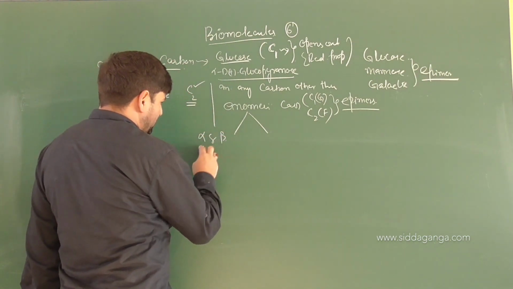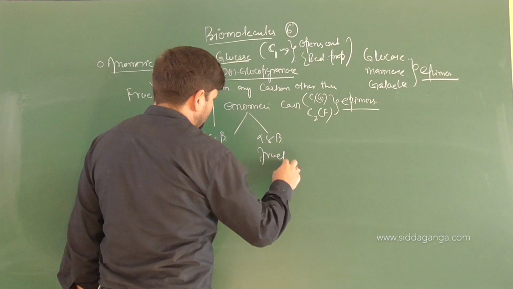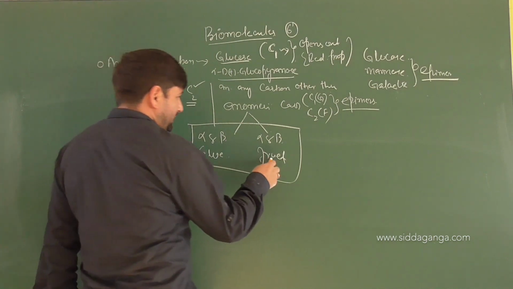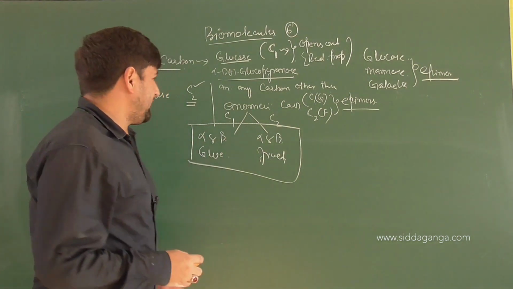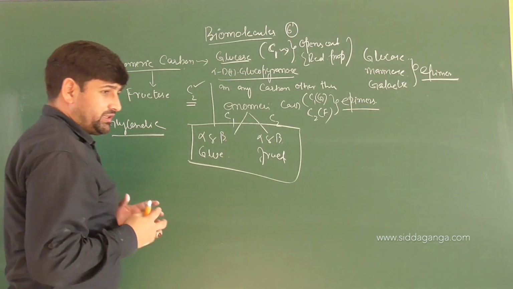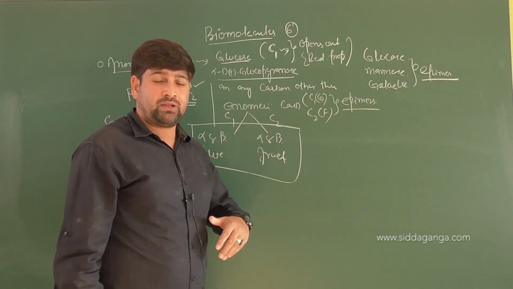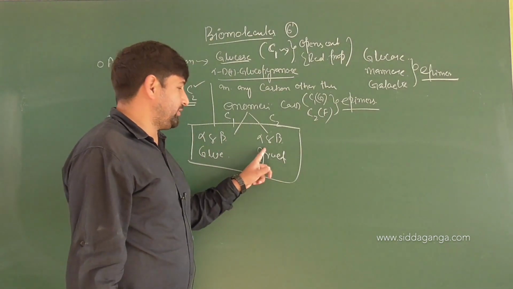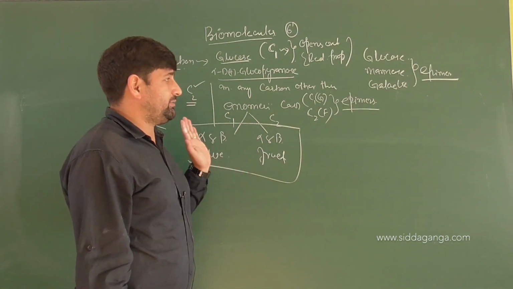And we talked about alpha and beta glucose and alpha and beta fructose. Both of these are anomers. This is anomeric with respect to carbon 2, this is anomeric with respect to carbon 1. When the linkages, which we called glycosidic linkages, occur, if these anomeric carbons are not able to free up, like in glycosides, like in acetate derivatives, in cyclic links, like if this particular anomeric carbon, carbon 1 or carbon 2, is blocked down, reaction will not come into play. That is, we don't have the presence of hemiacetal groups.